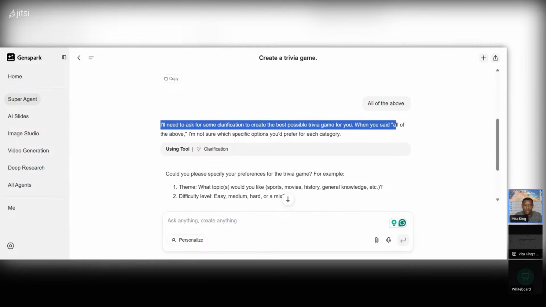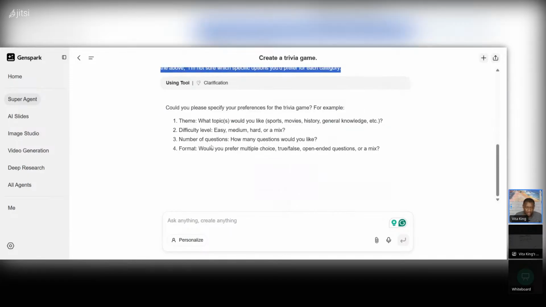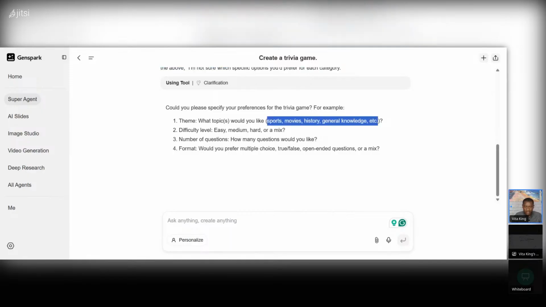"When you said all of the above, I'm not sure which specific option you prefer for each category." You see, when you're vague, even the AI doesn't know what you want. So that's why you need to be very specific with your prompt, with your input, so you can get the outcome that you're looking for. "Could you please specify your preference for the trivia game, for example..." Okay, so let's just say all of this. We're going to do all of the above here.